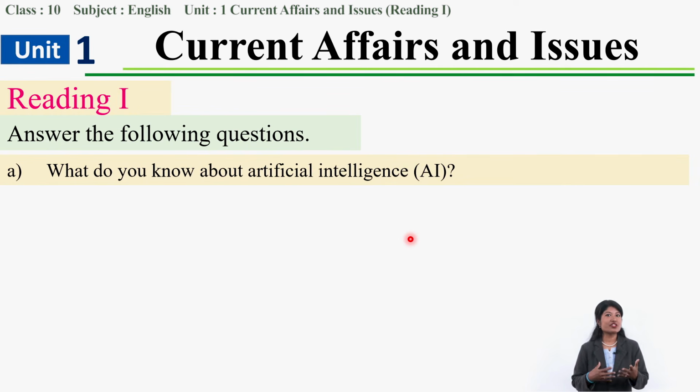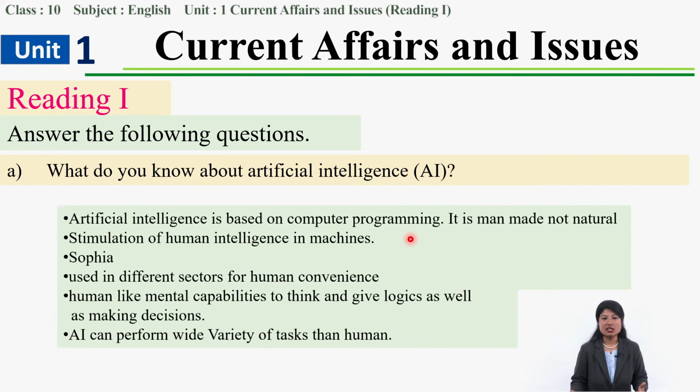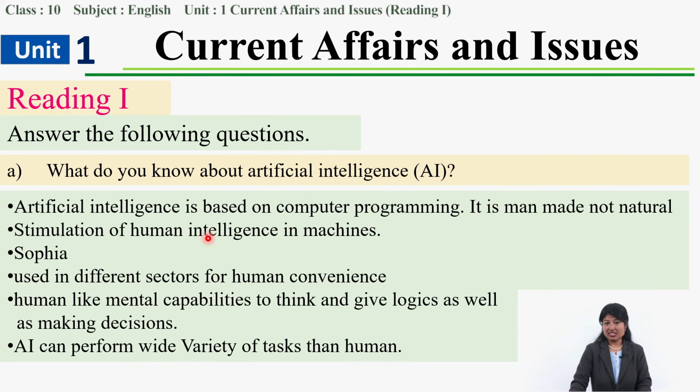Yes, artificial intelligence is intelligence nearly like human, but it is not natural. Artificial means it's not natural, man-made, right? So artificial intelligence is based on computer programming. It is simulation of human intelligence in machines. Humans create machines, and machines are created for the convenience of humans. You might remember Sophia, the humanoid robot you read about in grade 9.